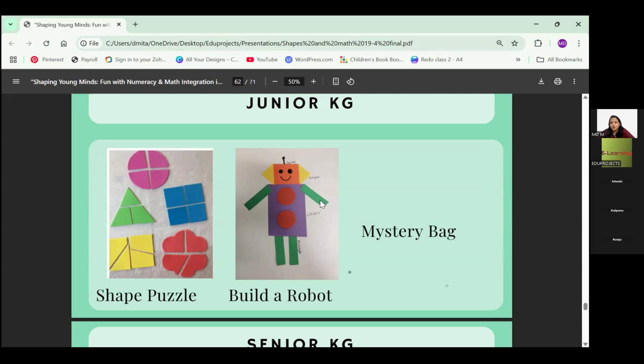Build a robo is also a nice thing. Children are very curious and very interested in knowing more about the robo. So you can introduce shapes, like make them do some craft activity related to this. Shape puzzles are also nice. They are understanding how to fix the shape and how, okay, this particular shape will happen when you fix the puzzles like this. So that's a nice thing.